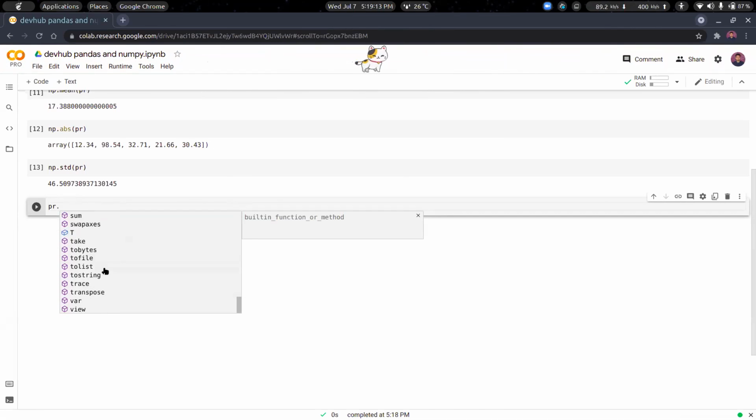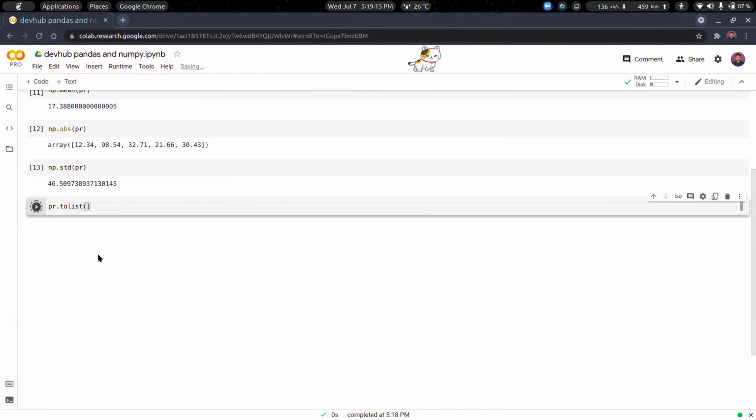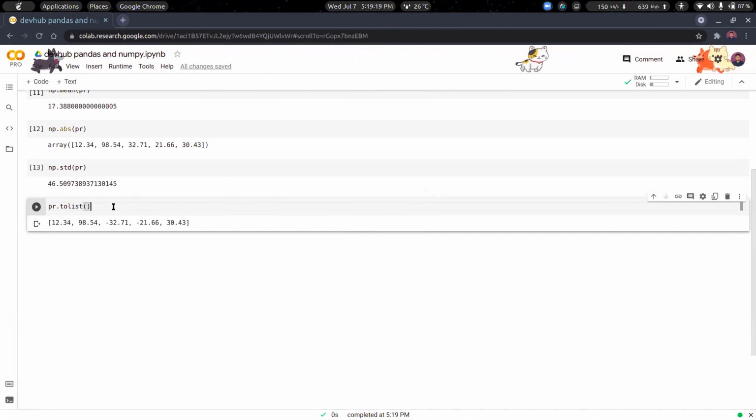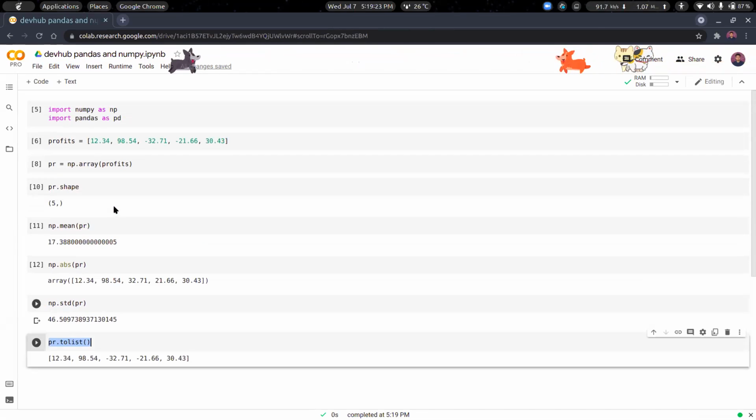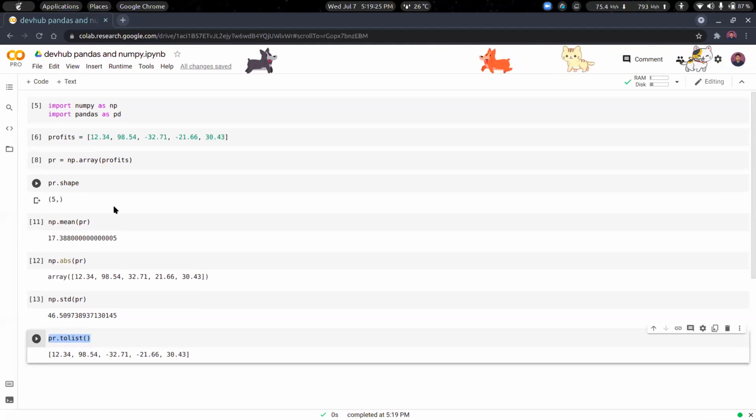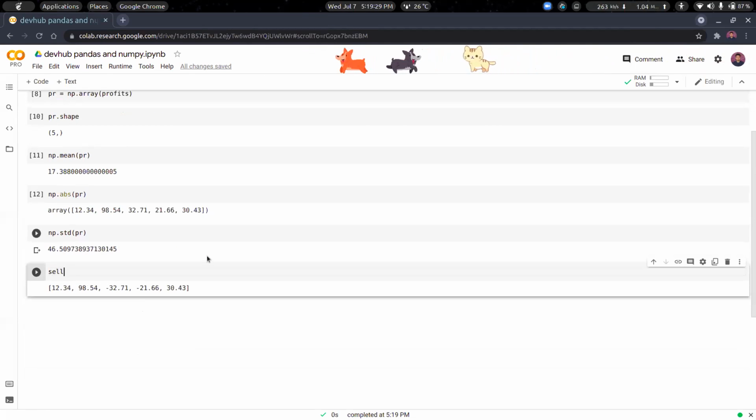If you want a list, for example, we can just write pr.tolist() and it will create a list of this. Now let us say we have a cost price, CP, equal to 100.